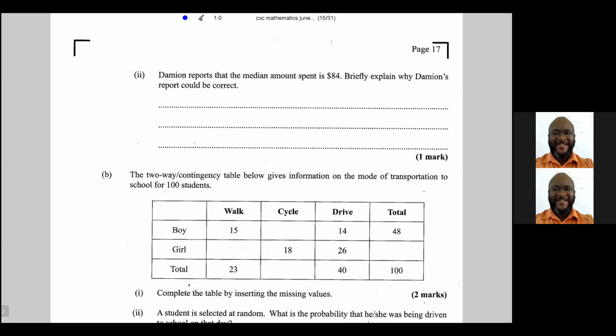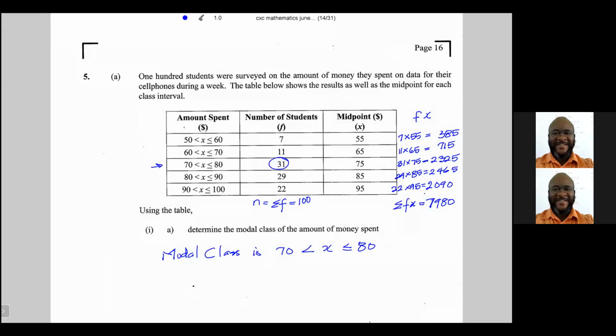Briefly explain why Damien's report could be correct. Well, let's go back to the table. Now, the median amount is the middle value when the values are arranged in ascending order.